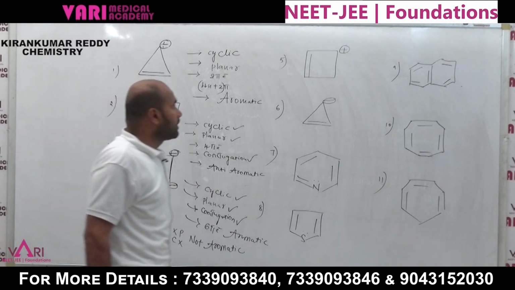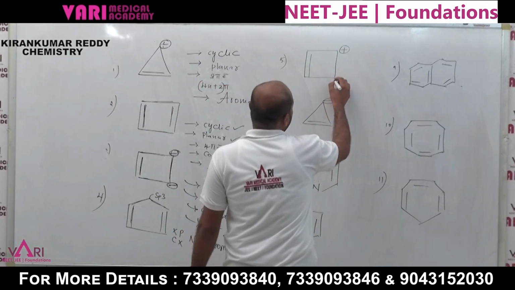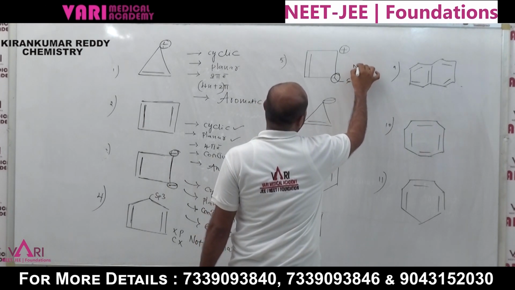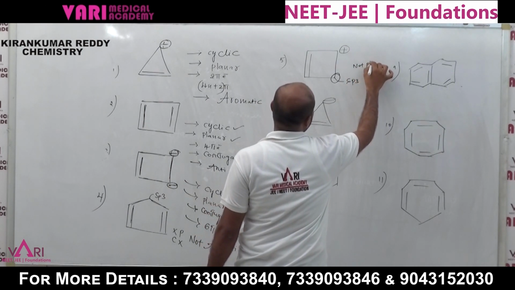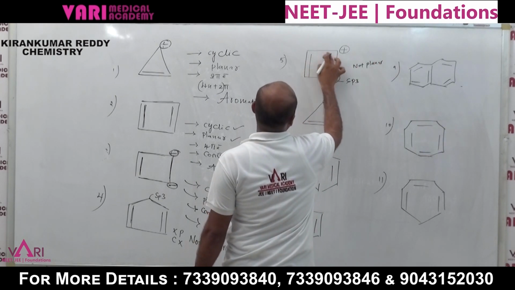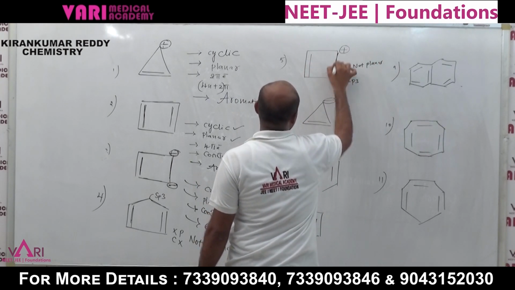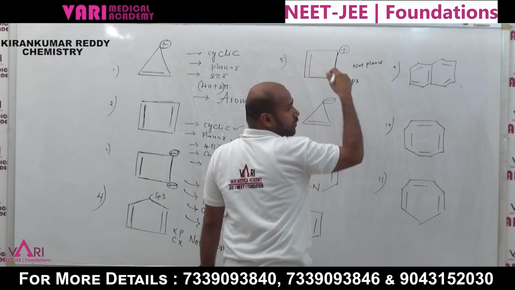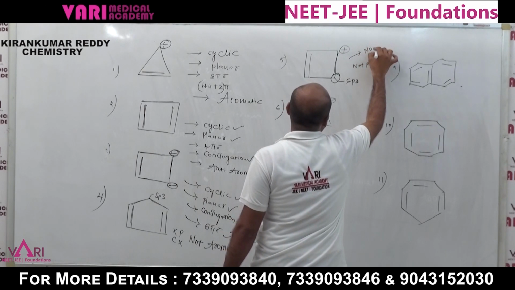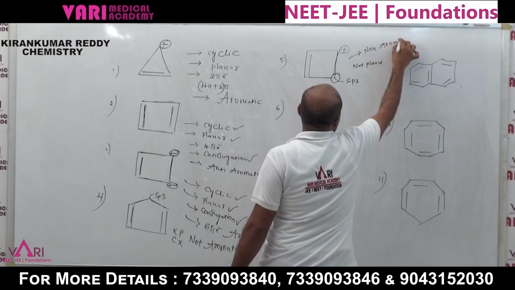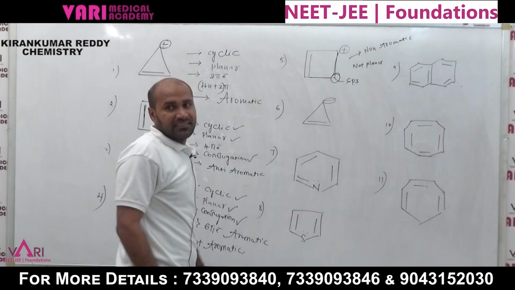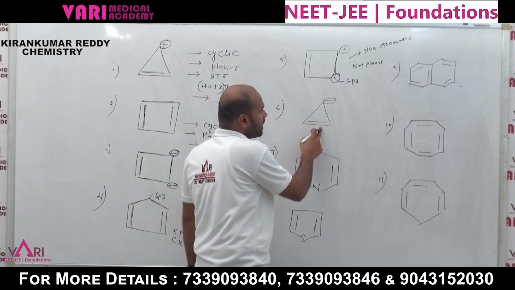Coming to the other example, here also this is the sp3 carbon. It is not planar. Here double bond, single bond, positive charge, but single bond. That's why no conjugation is present. Directly we can write non-aromatic compound. Coming to the next example, we can take this one.